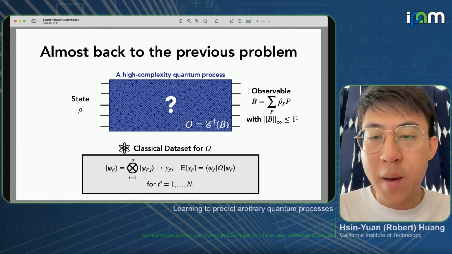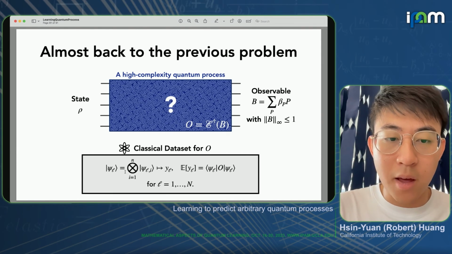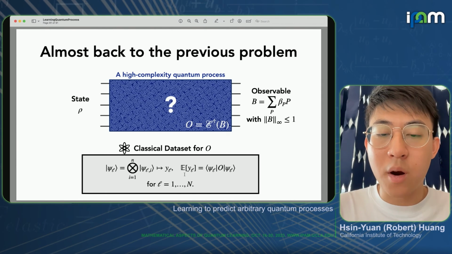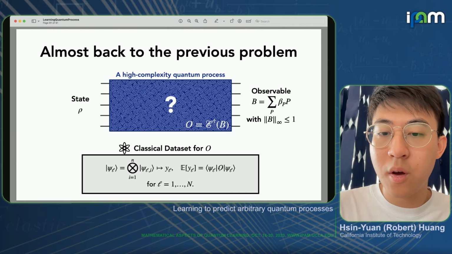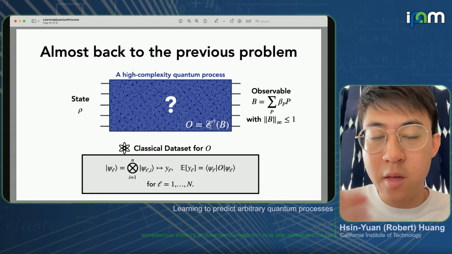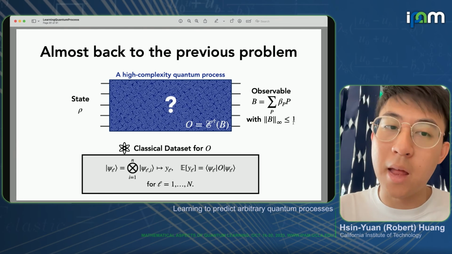So now it's almost back to the original problem, because we now have this classical data set that has some random product state and then a real number as an output. And the expectation value of that real number is equal to this unknown observable O that corresponds to Heisenberg evolution of the observable B that we wanted to predict at the end.